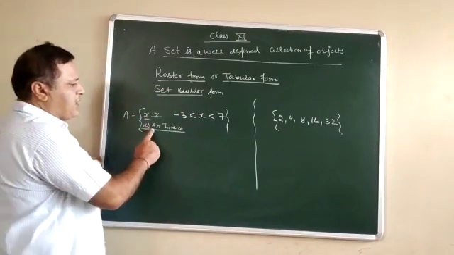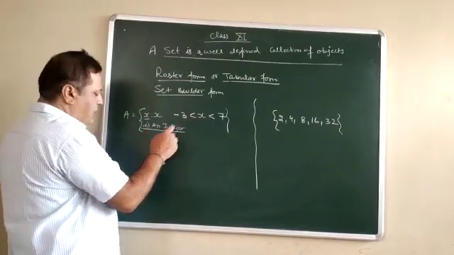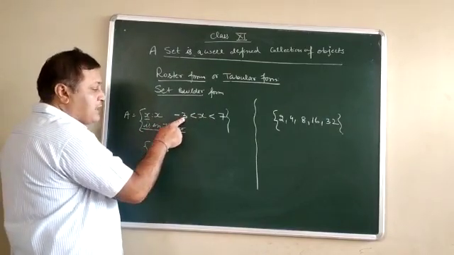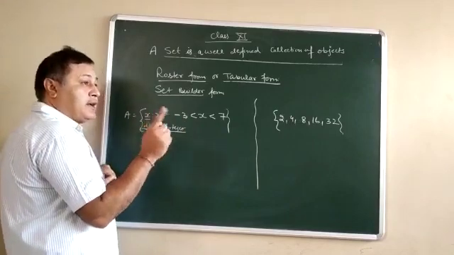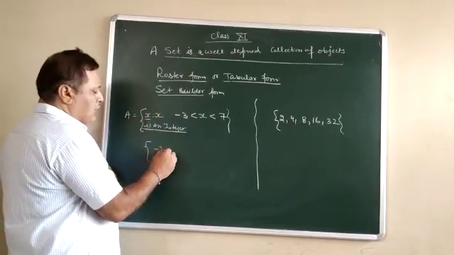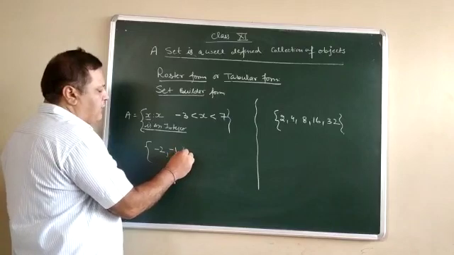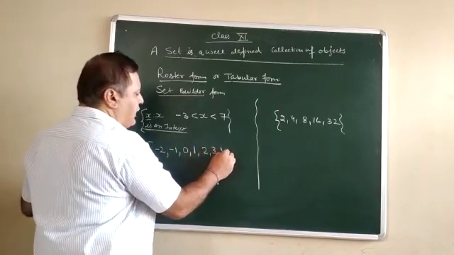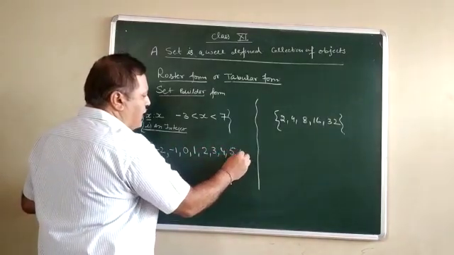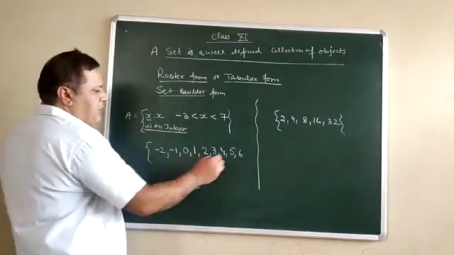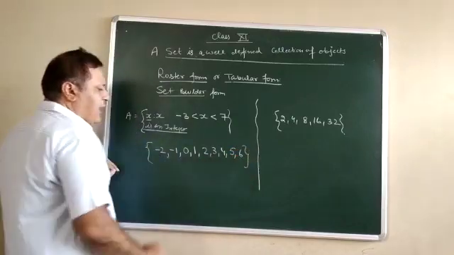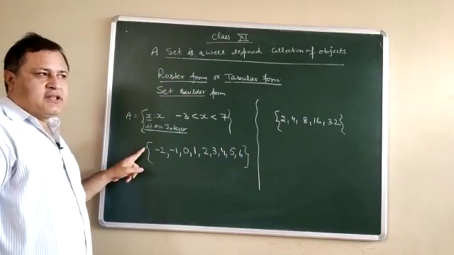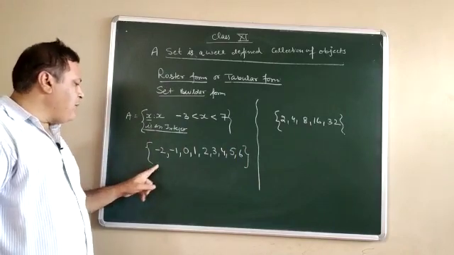See this one, it is an integer, x greater than minus 3. First of all, we start with the value of x which is greater than minus 3 and it should be an integer. So minus 2, after that minus 1, 0, 1, 2, 3, 4, then 5, then 6, and all these values are kept in a set, and this is called braces.